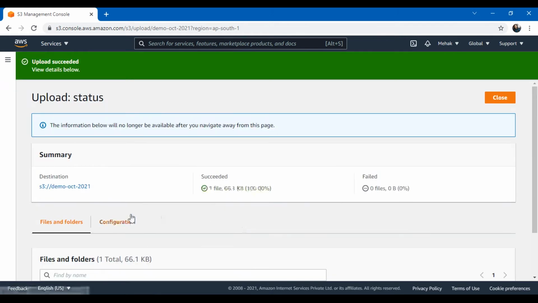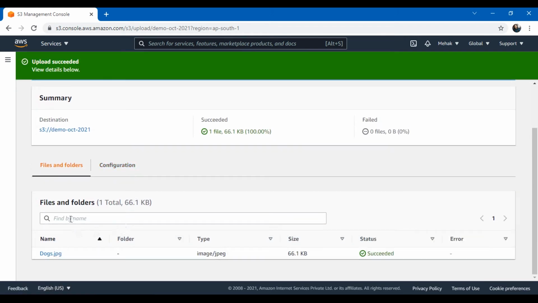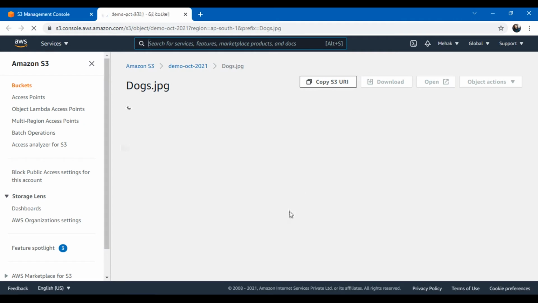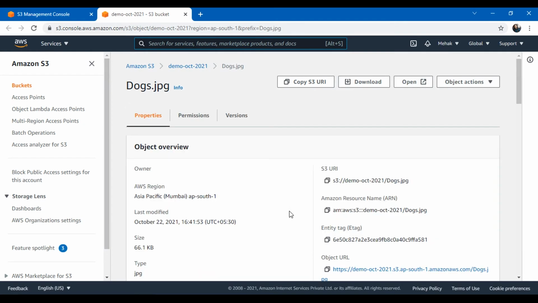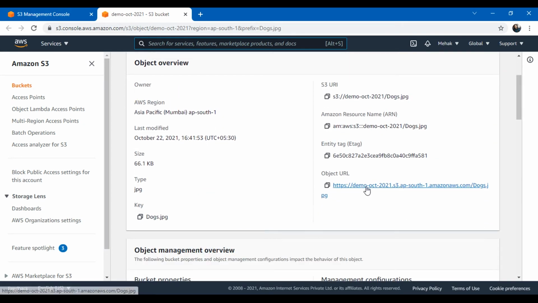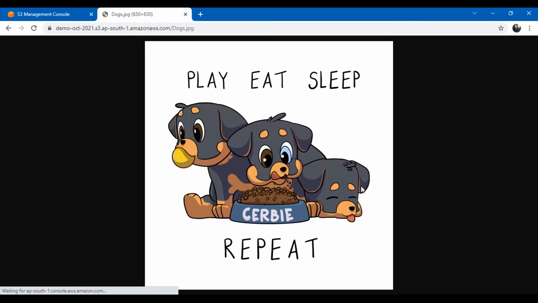Now the object has been uploaded, and since I kept it public, when I go to the object I will get a unique URL to access it. So the URL looks like this. Here is the object URL. This is a public one. If I click on this, yes, I am able to see the object. If I distribute this URL to anybody in the world, from any device anywhere in the world, they will be able to access this object.